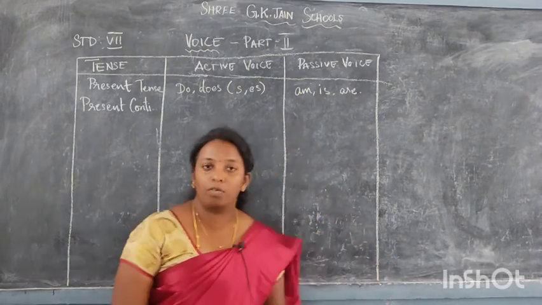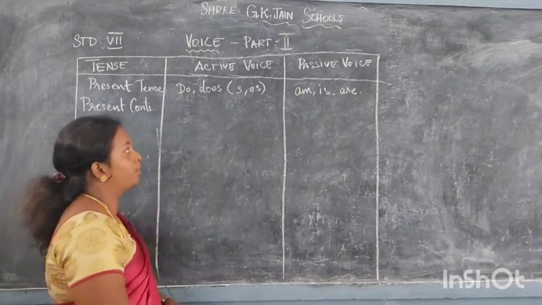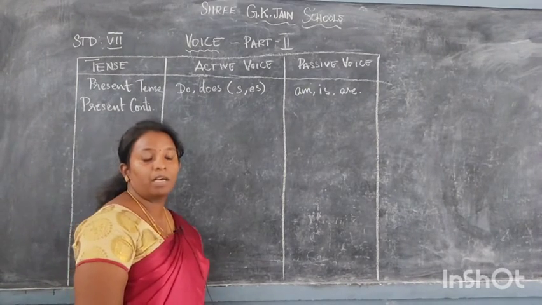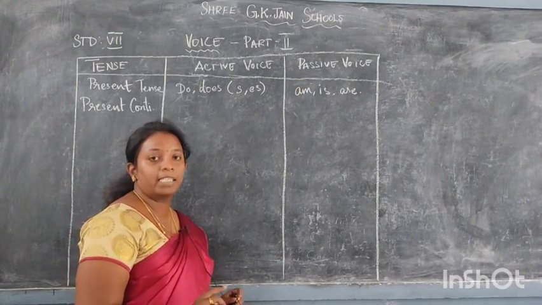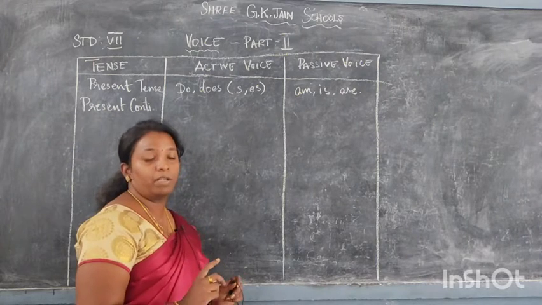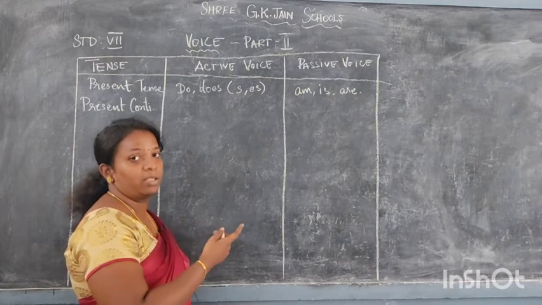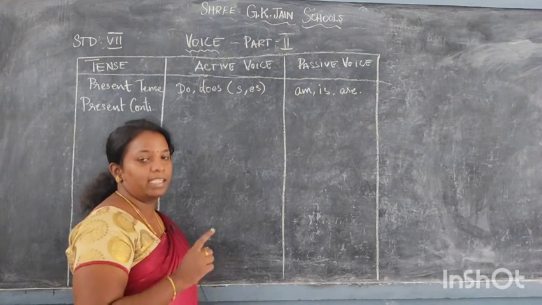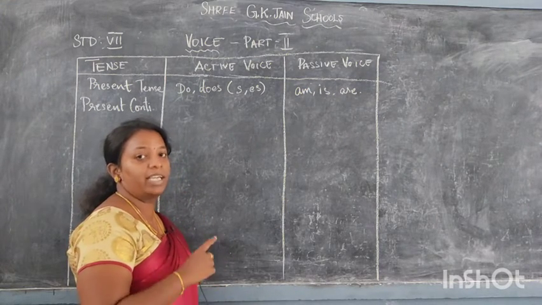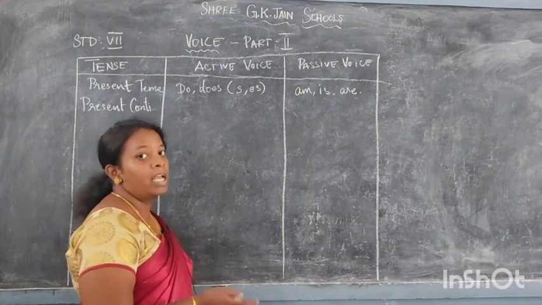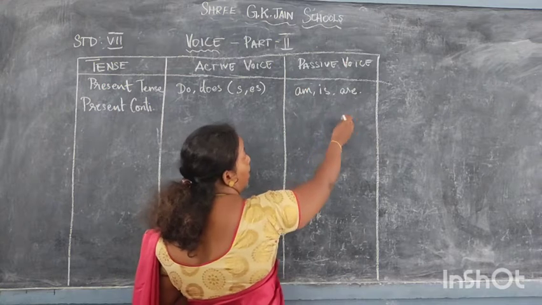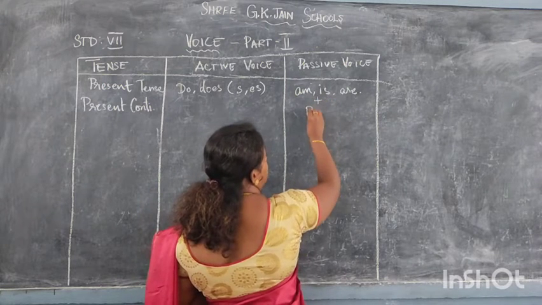First, as we have always done, we'll start with present tense. Present tense verbs will always look like plays, sings, does. That will be the form of present tense. When you change the present tense verb in active voice to passive voice, it will change into am, is, are plus the participle.